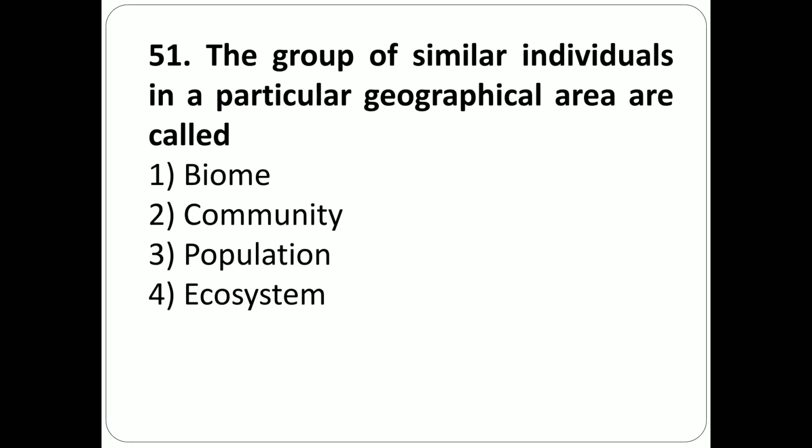Question number 51. The group of similar individuals in a particular geographical area are called option 1, biome, option 2, community, option 3, population, option 4, ecosystem. The correct answer is option 3, population.